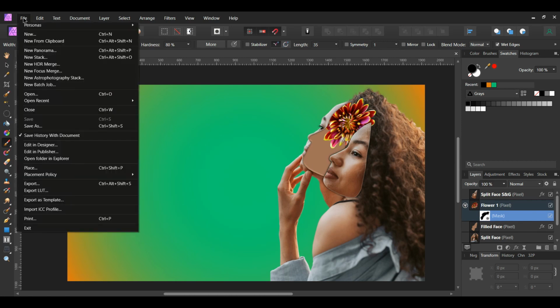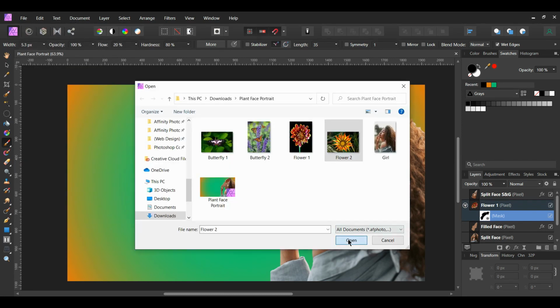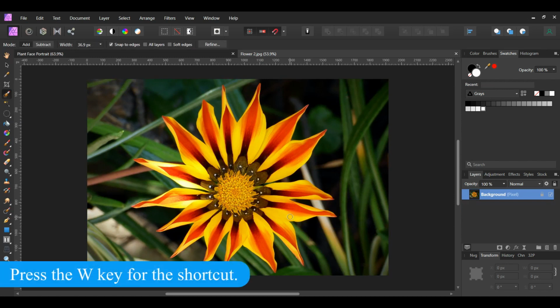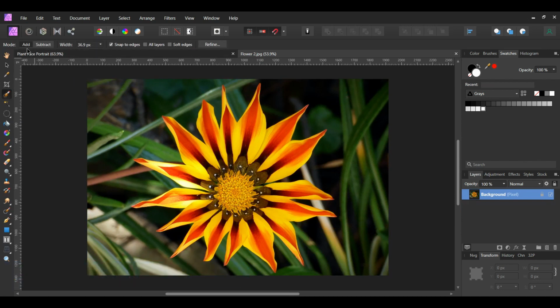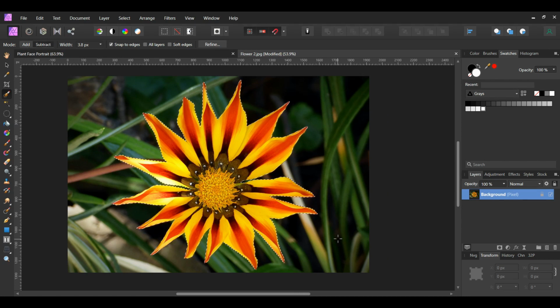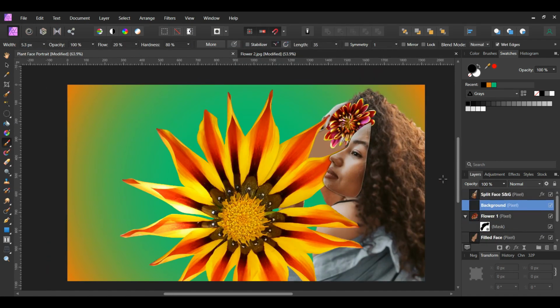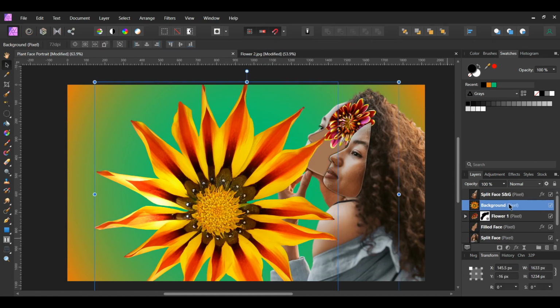Go to File, Open, and select the other flower image. Grab the Selection Brush tool from the Tools panel. Take the brush and select the flower. Once you've made the selection of the flower, press Ctrl and C to copy the flower. Then paste the flower onto the other document. In the Layers panel, label this layer Flower 2.